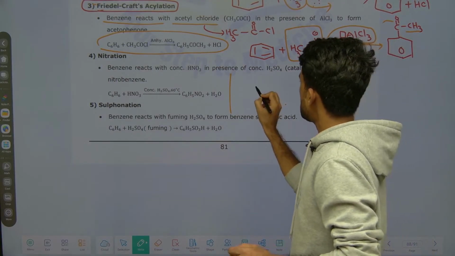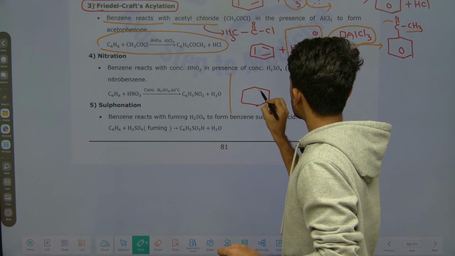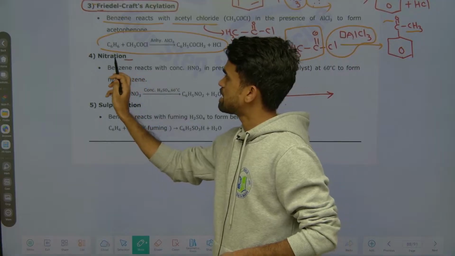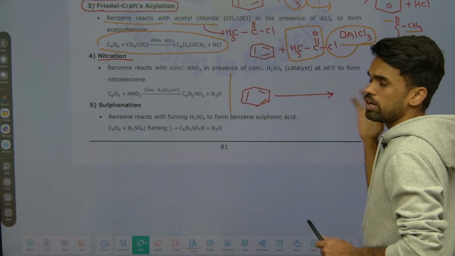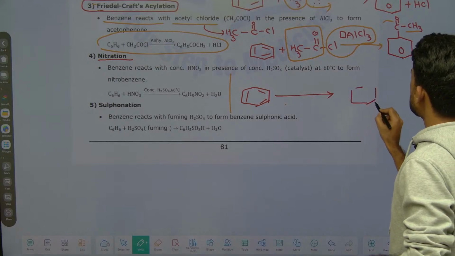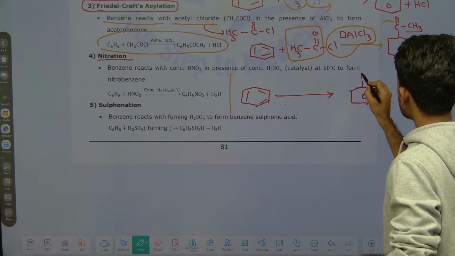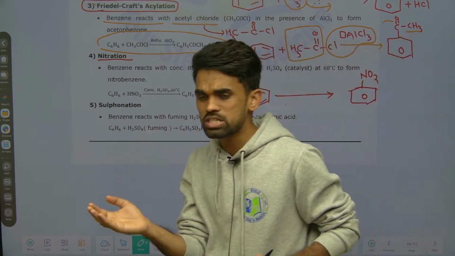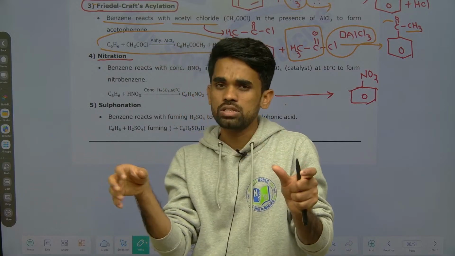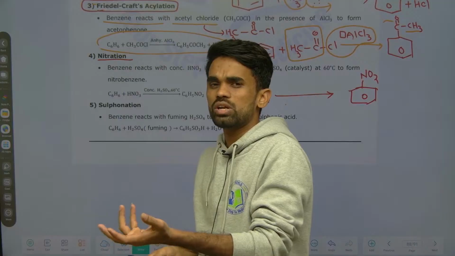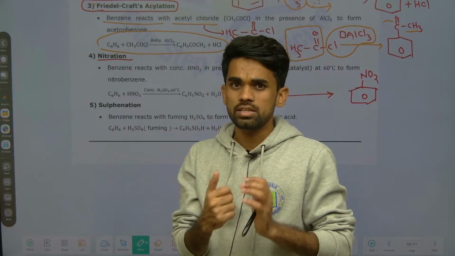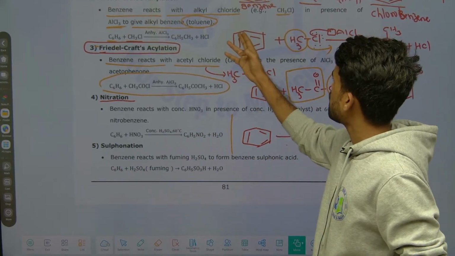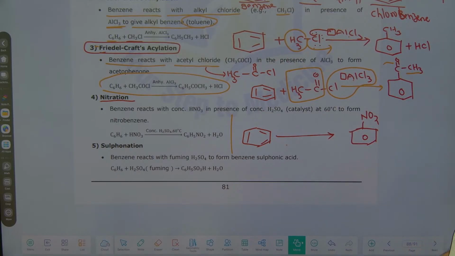Just look here, take your benzene ring. To this we are adding a nitro group. What do we mean by nitration? To the benzene we are adding a nitro group, that becomes nitrobenzene. So nitration means nitrobenzene, you should remember. Benzene converts into nitrobenzene, that is what nitration means. Halogenation means on benzene we are adding a halogen, so chlorination means benzene becomes chlorobenzene. If I say methylation, on the benzene ring you add methyl, so that is methylbenzene.